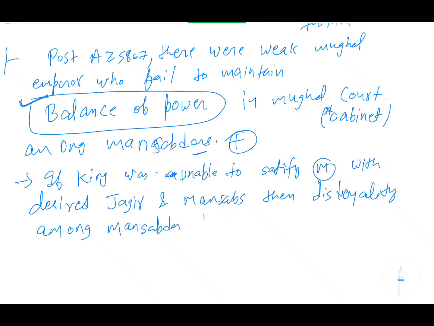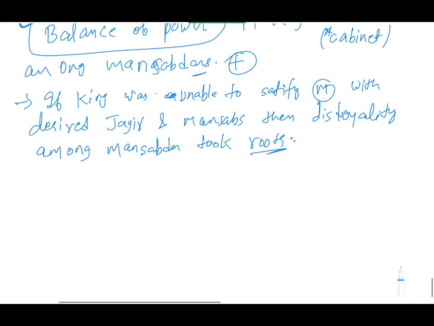the mansabdar took root, because you know that in the Mughal court, the relationship is a give and take relationship. I have told you in lecture number 2, it was a give and take relationship. The king provided the mansab and jagir to the mansabdar, and the mansabdar in return provided loyalty, as well as the military or an army for the king as per their sawar. It is clear. So now this relationship got distorted, because some mansabdars got offended because they were not given the mansab they wanted. They were not given as much jagir as they wanted. That's why the disloyalty started increasing, and this is the reason why grouping happens.